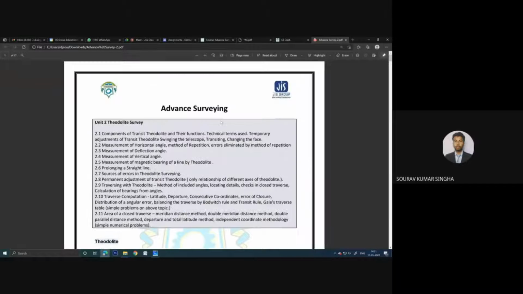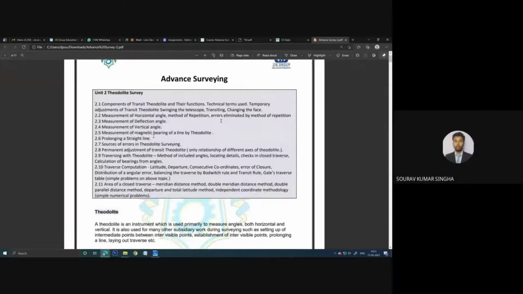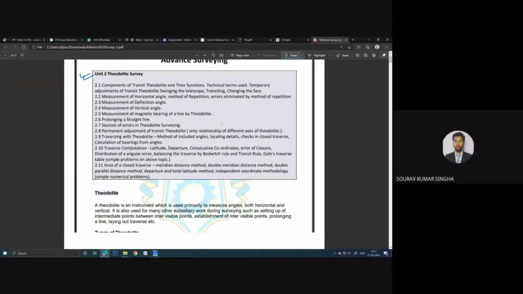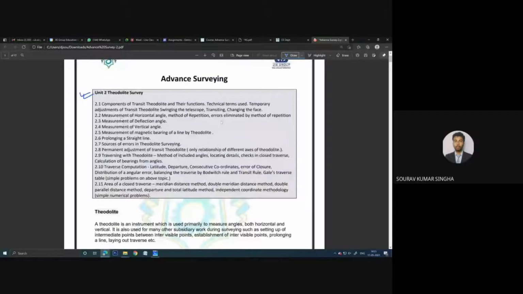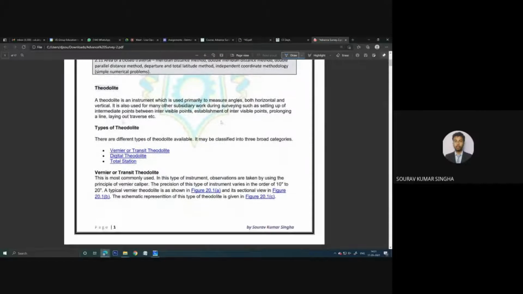Okay, so as I have told you, we have started the chapter that is theodolite survey. Here we have some description of what we are going to learn in this topic. A theodolite is an instrument which is used primarily to measure angles, both horizontal and vertical.